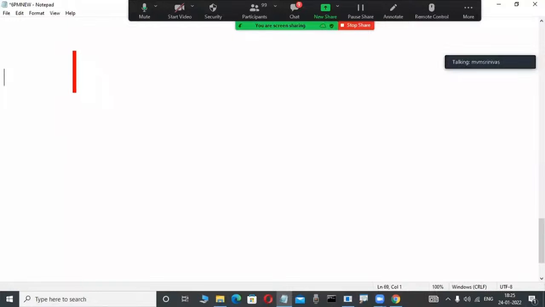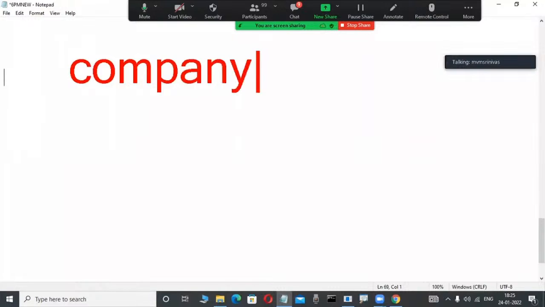Concentrate here. Now observe. Maybe some fellows have an idea, some don't. For example, a real-time scenario I'm telling. Suppose one company is there. Don't write it. In this simple scenario, the company has two departments for your understanding. One company can have so many departments, but here two: IT is a department, and HR is also a department.